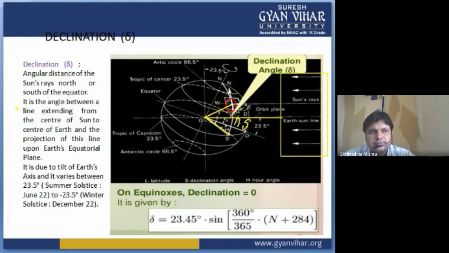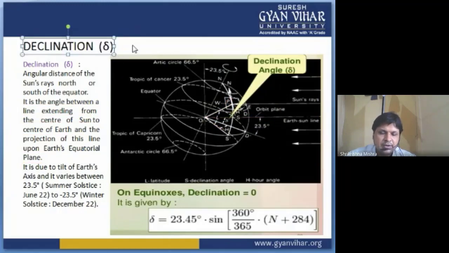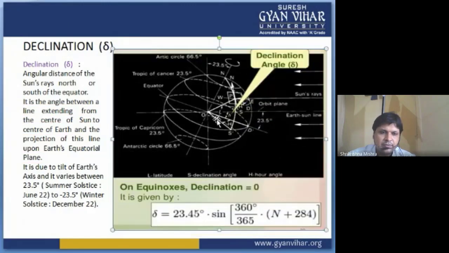So it is written that declination is the angle between a line extending from the center of the sun to the center of the earth and the projection of this line upon the earth's equatorial plane. All right, so the angle between the equatorial plane and the sun's rays is basically your declination angle. So this was your declination angle.